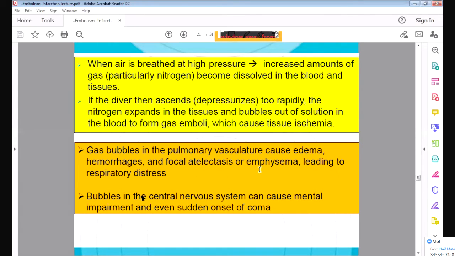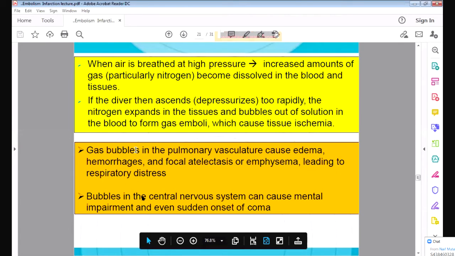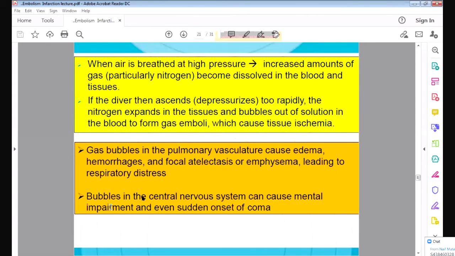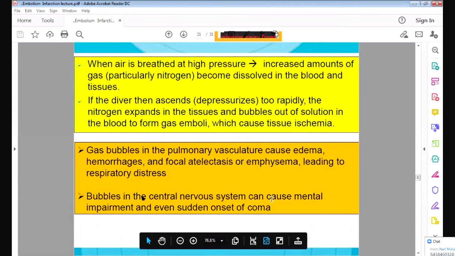atelectasis, damage to the brain, emphysema, and it can cause respiratory distress because oxygen will not be there in the lung. So gas bubbles can enter the pulmonary circulation also. Also the bubbles can travel to the brain. It can cause a lot of mental impairment and even sudden onset of coma. So this is very dangerous. The gas bubble can travel to the brain and cause coma.